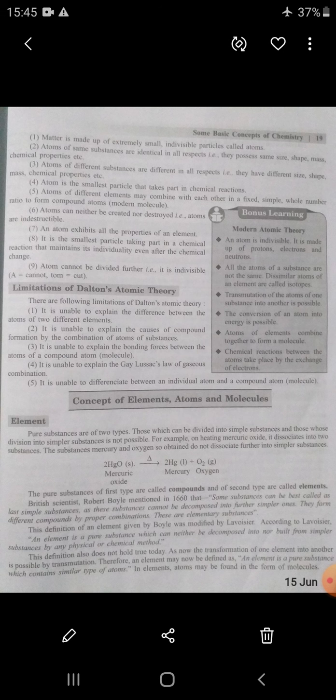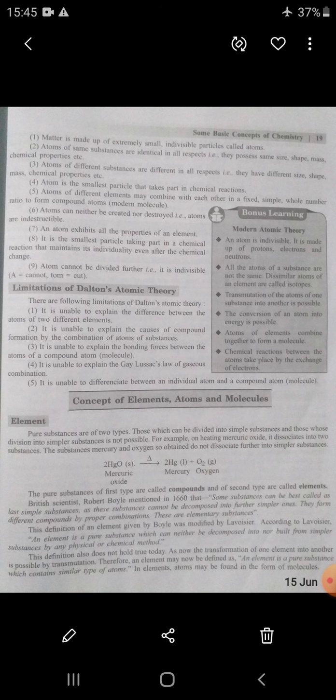Means the word element has the following characteristics. First, it is the last simple substance. It cannot be decomposed, it cannot be further divided into simpler ones, and it is the unit of combination of a compound.